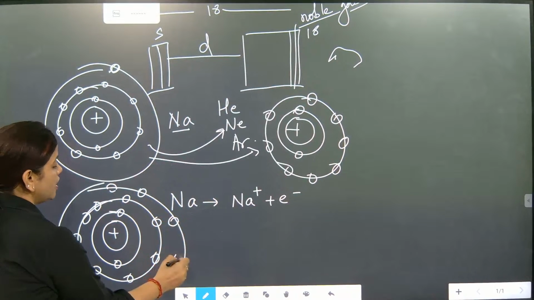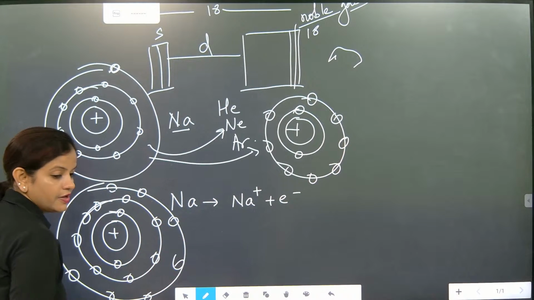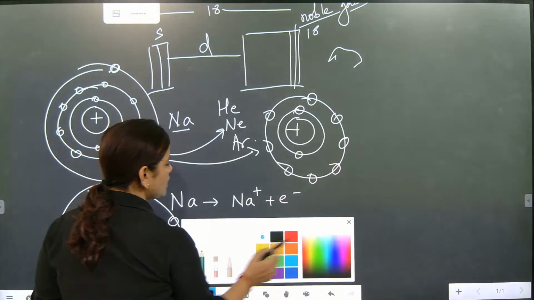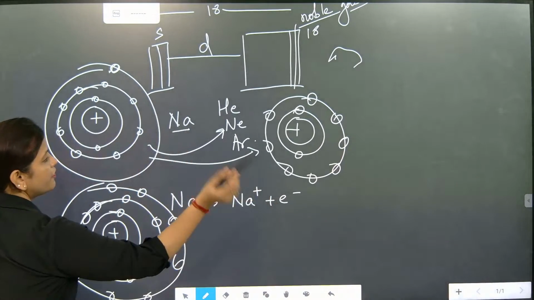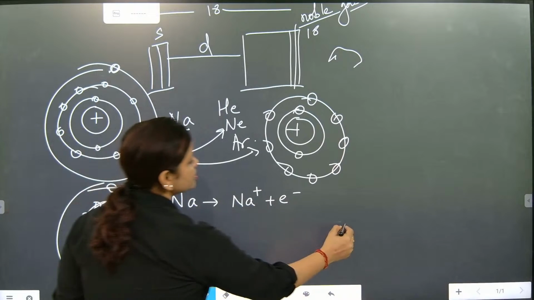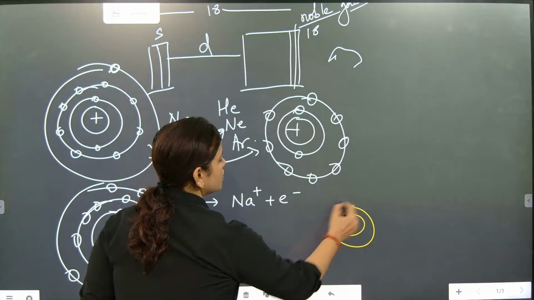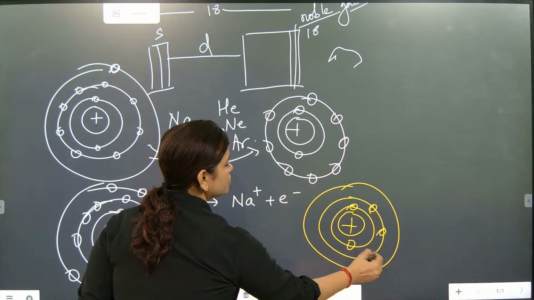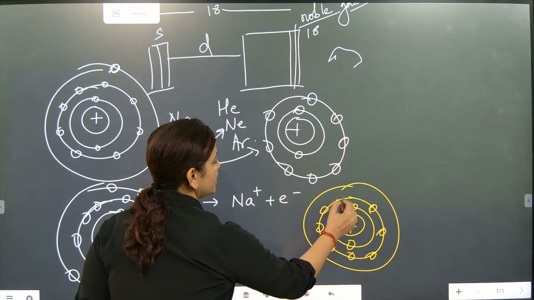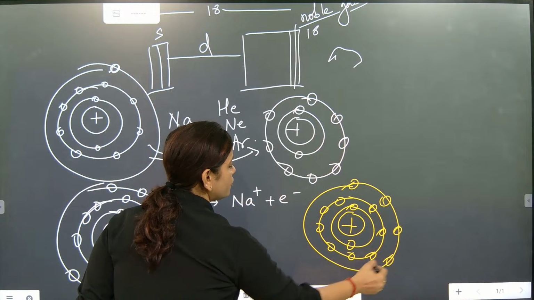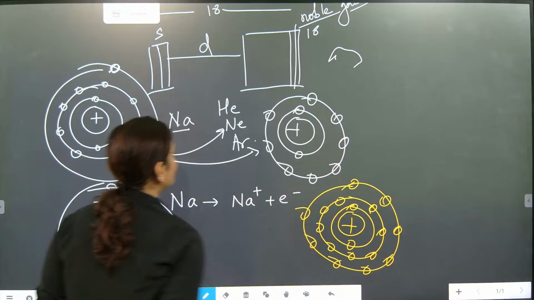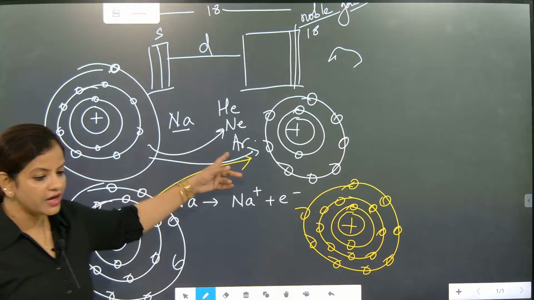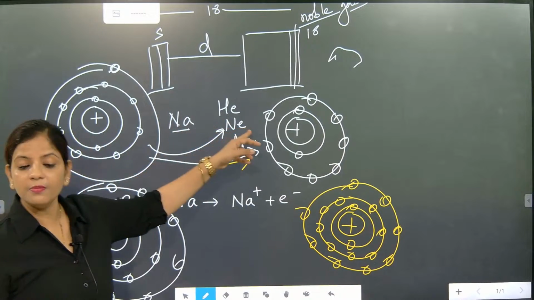Chlorine wants to become like argon, whose structure is 2, 8, 8. So chlorine's ideal is argon. Chlorine wants to become like argon and sodium wants to become like neon.